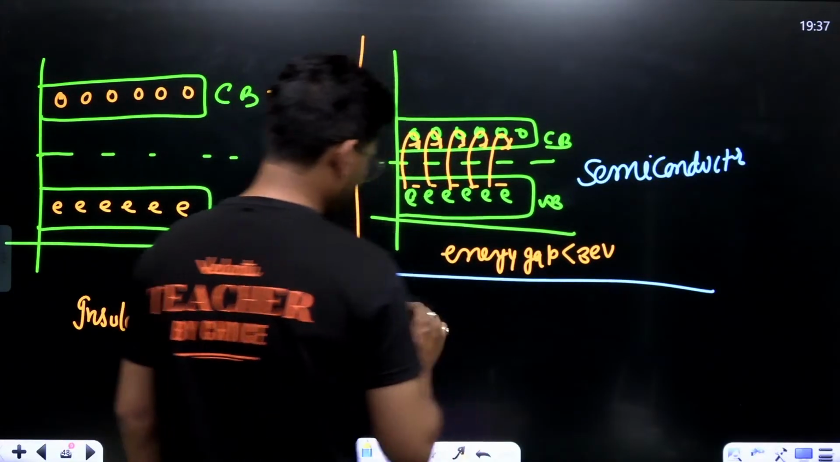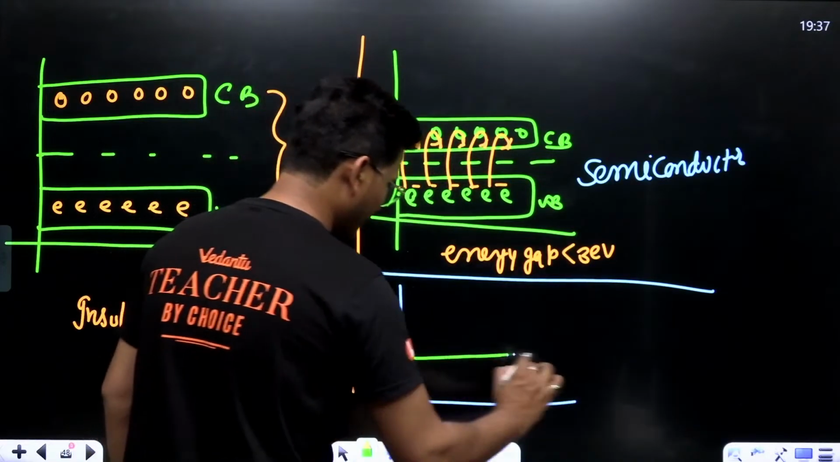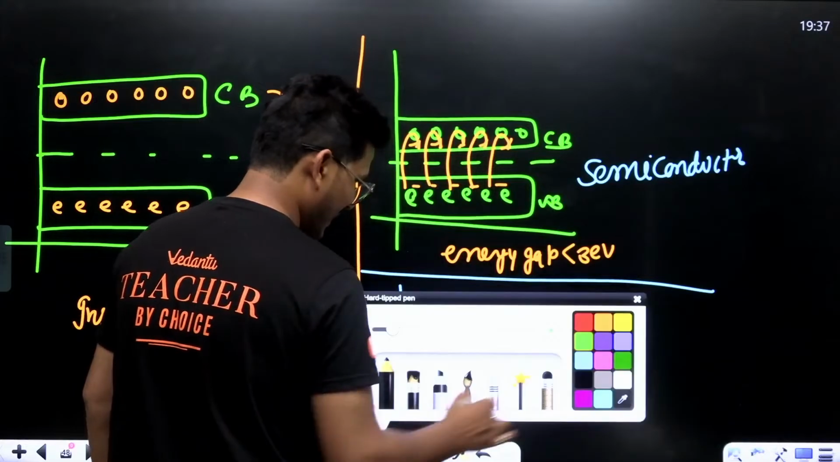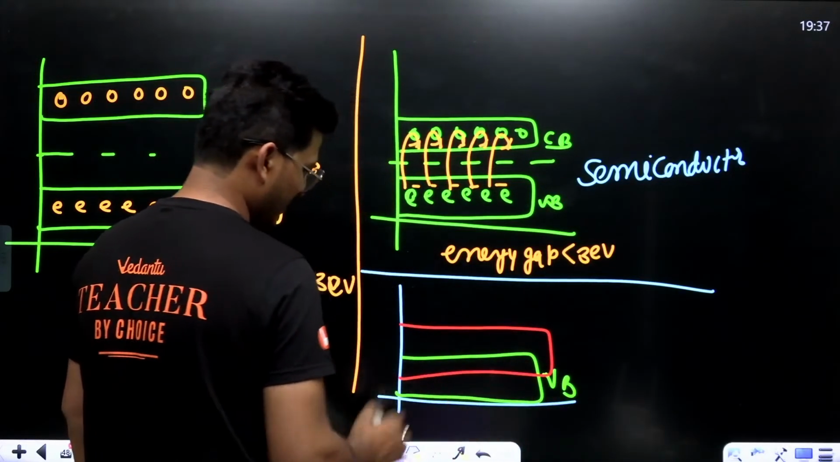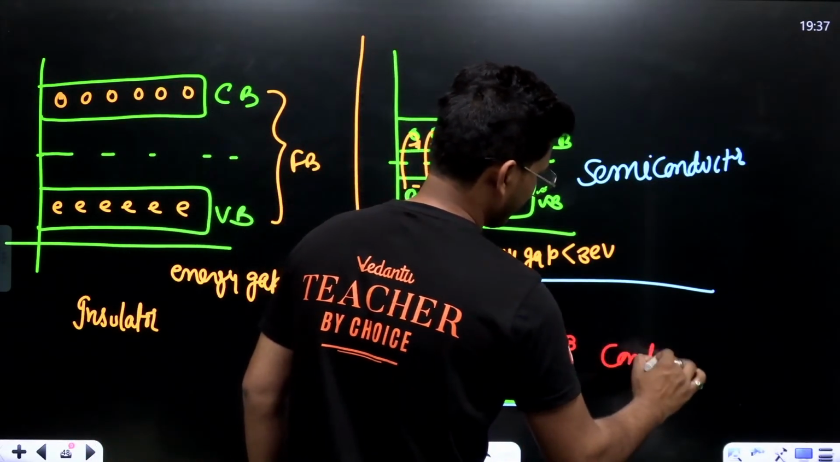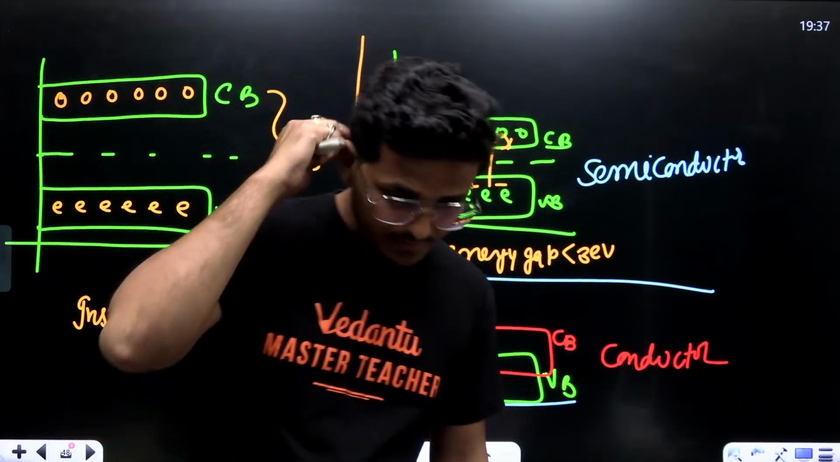Let's see for conductor. In conductor, there is no gap. This is basically valency band, and this one is conduction, so that it's conductor. All right.